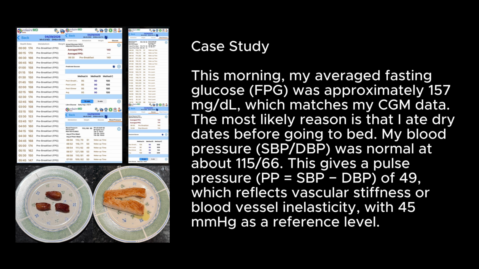Case study. This morning, my average fasting glucose (FPG) was approximately 157 mg/dL, which matches my CGM data. The most likely reason is that I ate dry dates before going to bed. My blood pressure (SBP/DBP) was normal at about 115/66. This gives a pulse pressure (PP = SBP - DBP) of 49, which reflects vascular stiffness or blood vessel inelasticity, with 45 mmHg as a reference level.